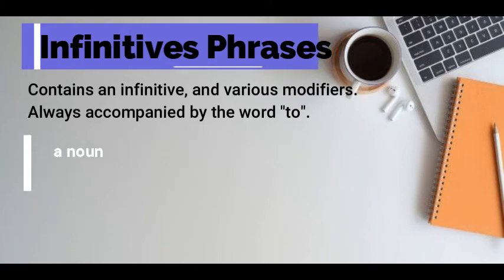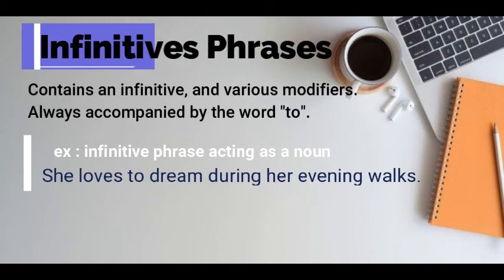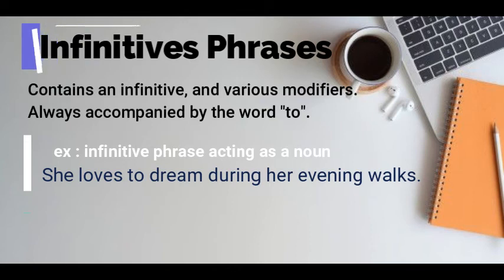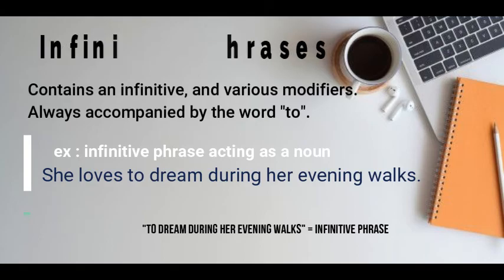Here's one more example of an infinitive acting as a noun. She loves to dream during her evening walks. In this example, to dream is acting as a noun. More specifically, it's the direct object of the verb loves. However, it didn't end there. This became an infinitive phrase when to dream was modified by four more words, becoming to dream during her evening walks.